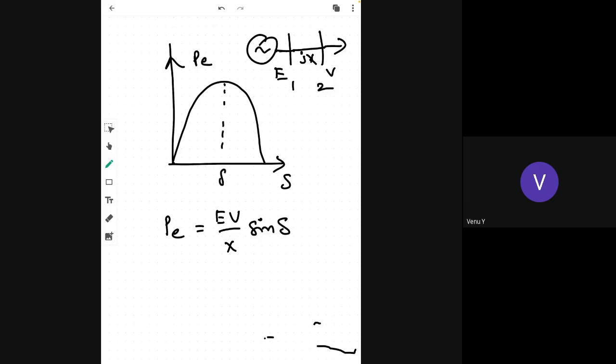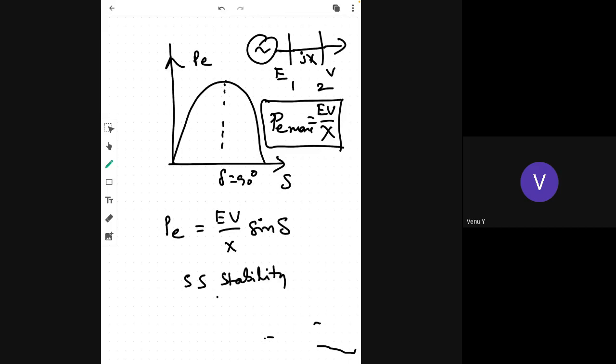Here when delta is equal to 90 degrees, PE is equal to PE maximum, that is equal to EV by X. So this is the maximum limit or steady state stability limit.